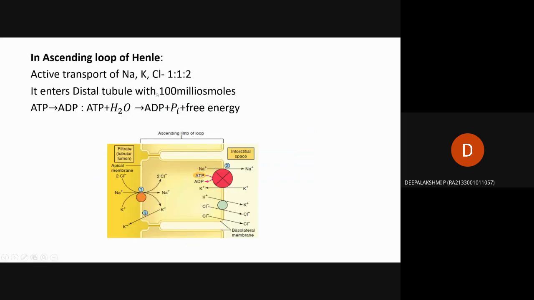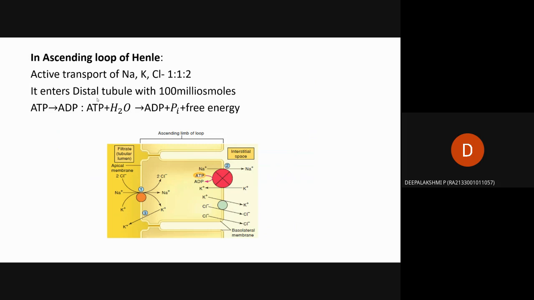In the ascending limb, some chemical reactions will happen. These are listed in the picture: active transport of sodium, potassium and chloride in the ratio of 1 to 1 to 2. After filtration in the ascending loop of Henle, it reaches the distal tubule with 100